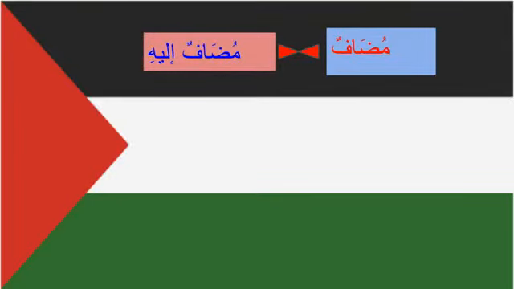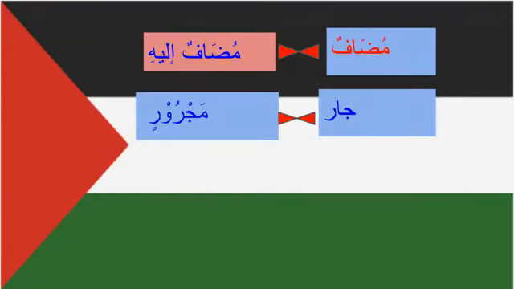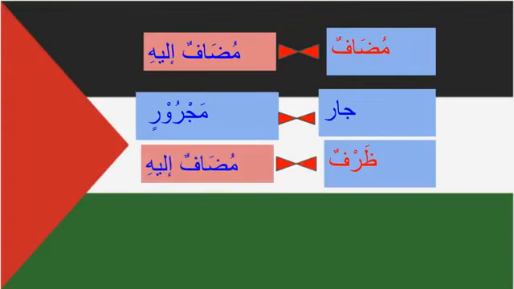When the pronoun joins a preposition, we get jarun wa majrurun. When the pronoun joins a zarf, we get zarf wa mudaf ilayhi. This is what we've learned before.